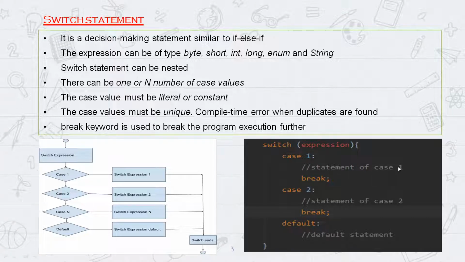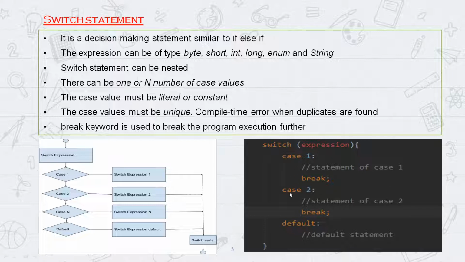So after this execution, you must write break statement. Means you should break from here. If you don't break, it will go to the next statement also, and then it will process this. And then wherever it sees break, at that point, it will come out of this block.